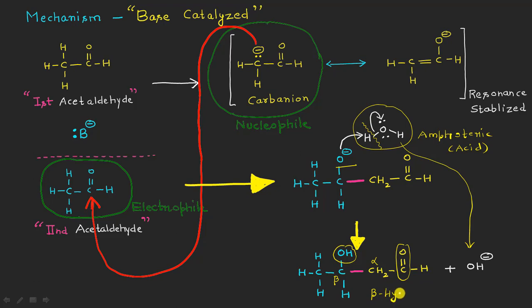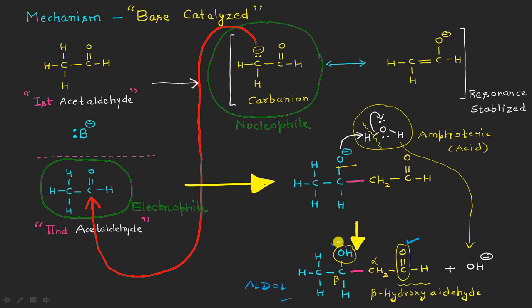So I can easily write here that this is a beta hydroxy, and this is my aldehyde, so it will be my beta hydroxy aldehyde molecule, and beta hydroxy aldehydes are actually the aldol molecules, right? So this is how the base catalyzed reaction will be giving the aldol molecule as the final product, in which both the aldehyde as well as the alcohol functional groups are present together.